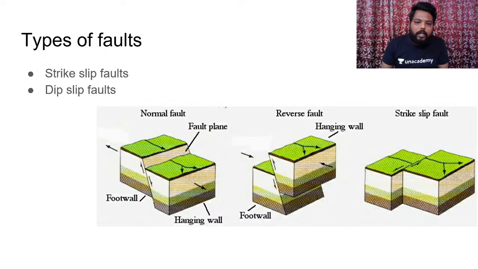Now you can see this is a normal fault. When we have displacement of rock down the slope, we have the formation of block mountains, and this is the rift valley.